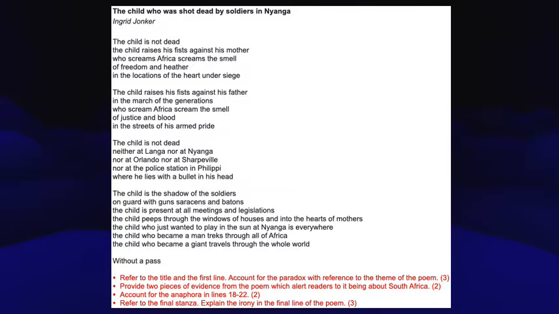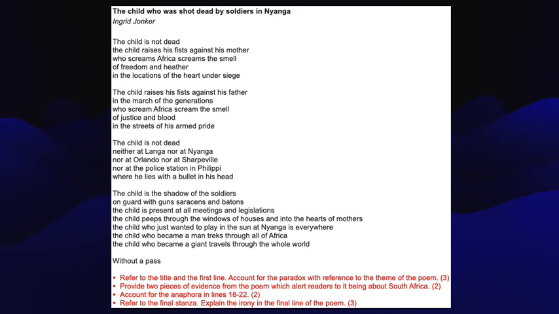So let's read our 4 questions together and analyze them a little bit before you pause the video, write your answers down, and then meet me back here to go through the answers. Number 1 says, refer to the title and the first line, account for the paradox with reference to the theme of the poem. This is a 3-mark question, so you need to aim to have at least 3 sentences in your answer. You need to explain the paradox by referring to the title and the first line, which makes sense because paradox is a form of contradiction, so you've got to address the one thing and then show how it contradicts the other thing. And then you also need to make mention of the theme of the poem.